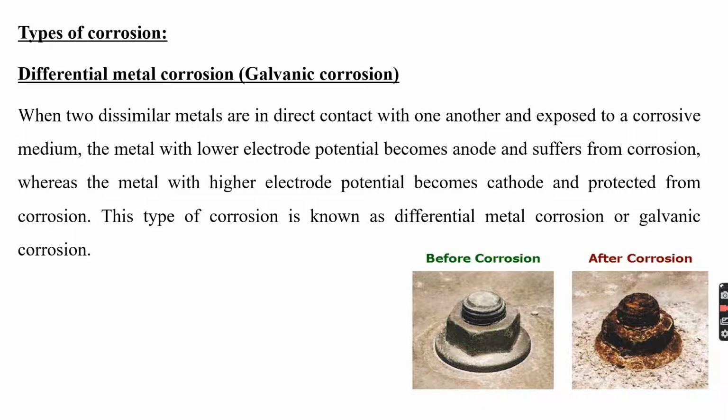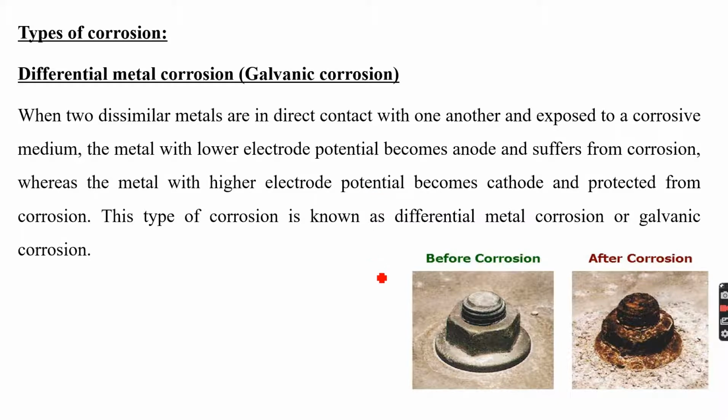Okay, it is mainly due to the presence of two different metals exposed to the corrosion conducting medium. As a result of different oxidation tendency, the metal with a higher oxidation tendency, not lower, higher oxidation tendency, undergoes corrosion and suffers from the corrosion. Whereas the metal with a higher electrode potential or reduction tendency becomes cathode and is protected from the corrosion. And this type of corrosion, what we call differential aeration corrosion.